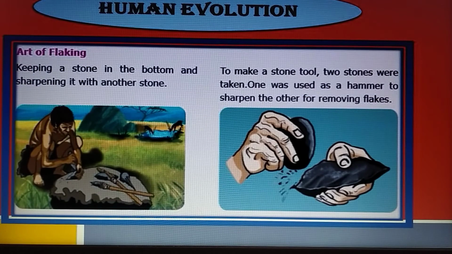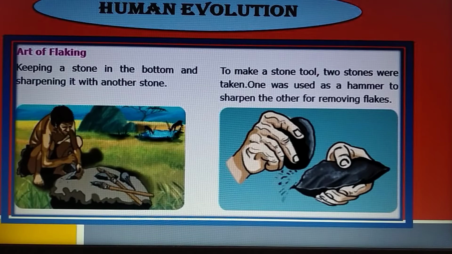Keeping a stone at the bottom and sharpening it with another stone. To make a stone tool, two stones were taken. One was used as a hammer to sharpen, the other for removing flakes.